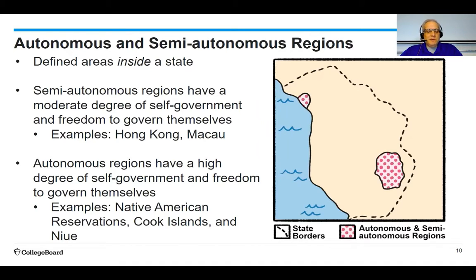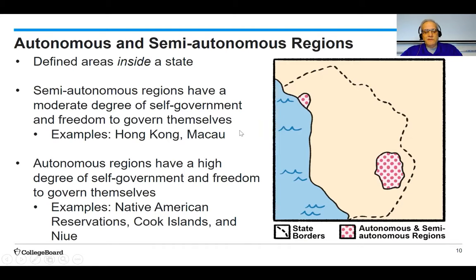its own government by the Chinese, but the Chinese insert themselves when things go wrong. Also, Macau, which is another small area inside of China, that has a Portuguese population, and they are able to govern themselves to a limited extent.